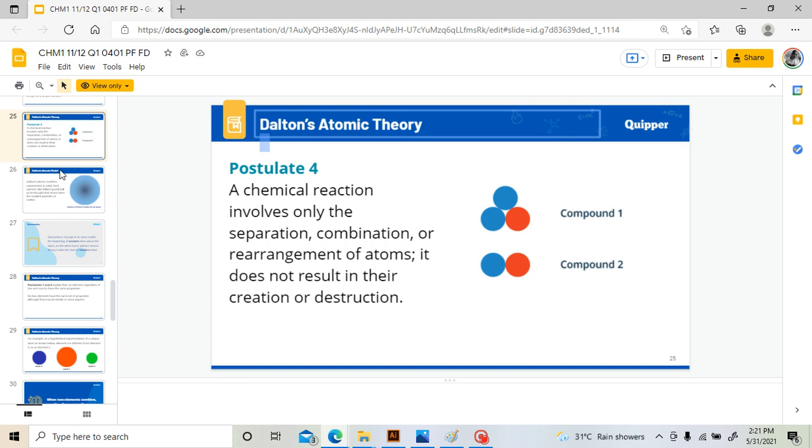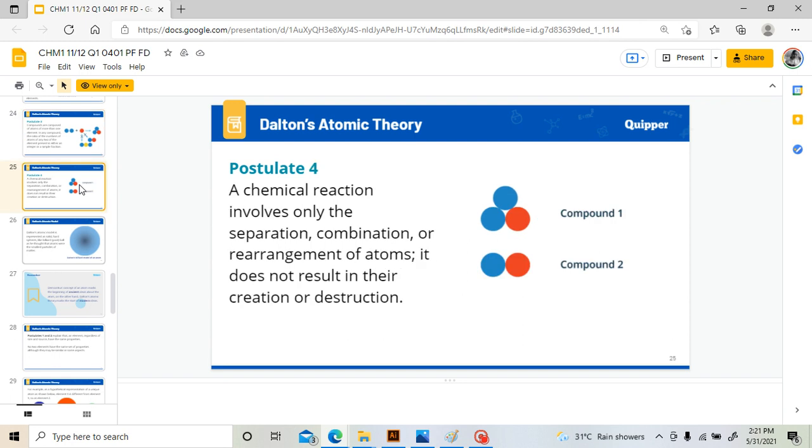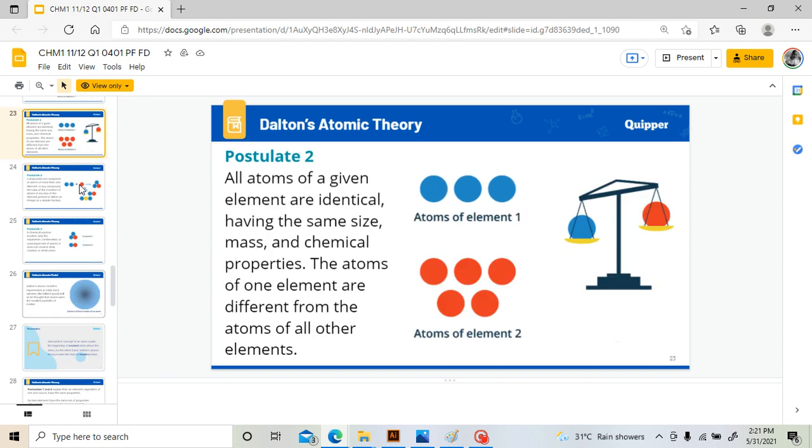Okay, so back to our summary. There are four postulates in Dalton's atomic theory. The first is that all matter is made of tiny indivisible particles called atoms. The second is that all atoms of an element are identical and have the same size, and an atom of a certain element can never be an atom of another element. So, an atom of hydrogen is only an atom of hydrogen and not of any other element.